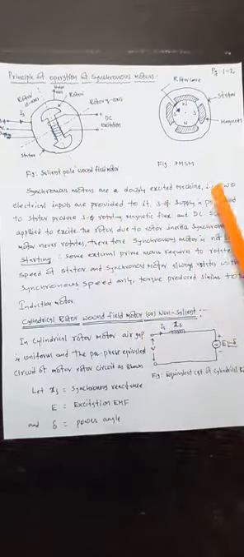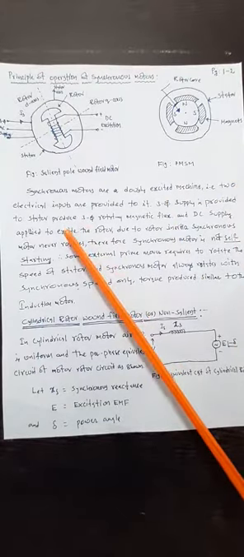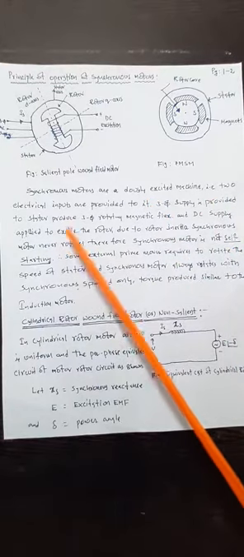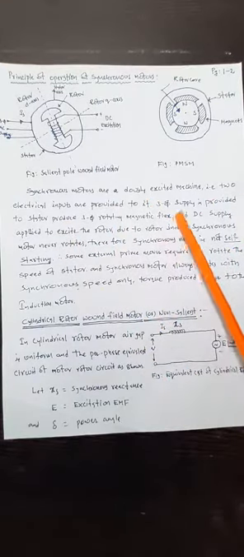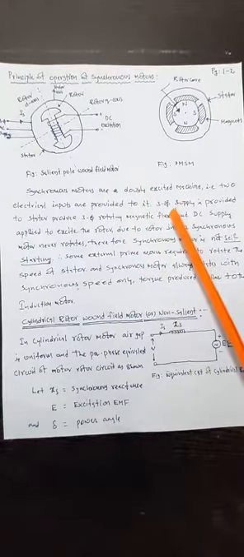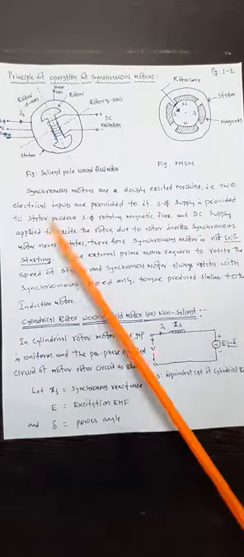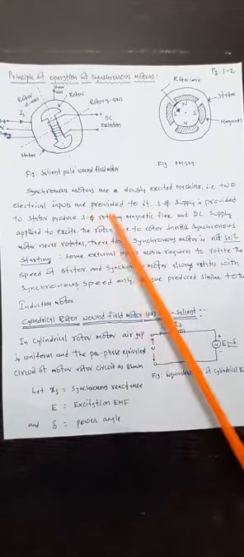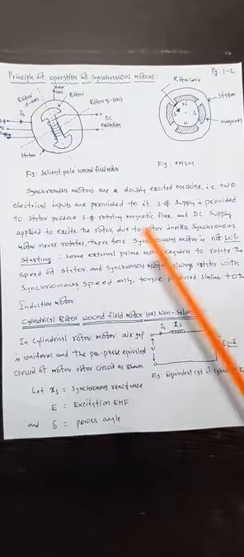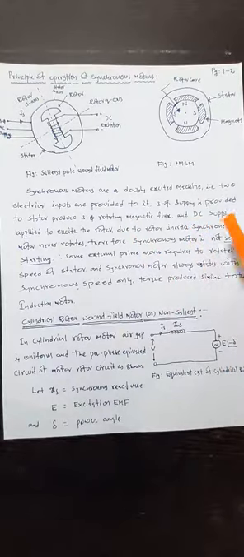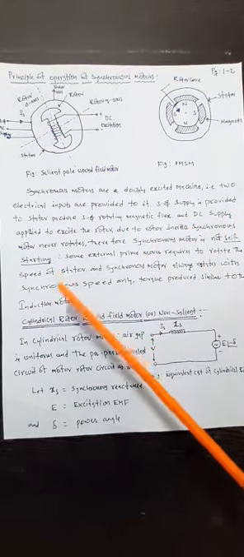Synchronous motors are doubly excited machines. That is, two electrical inputs are provided to it. A three-phase AC supply is provided to the stator, producing a three-phase rotating magnetic field which revolves with a speed of Ns equal to 120 f by P. That is known as the synchronous speed. Similarly, a DC supply is applied to excite the rotor. Due to rotor inertia, the synchronous motor never rotates on its own. So the synchronous motor is not a self-starting machine.